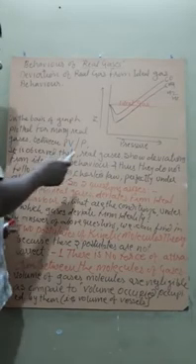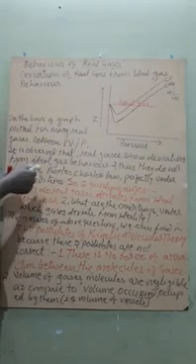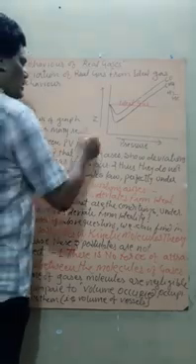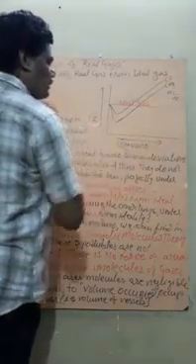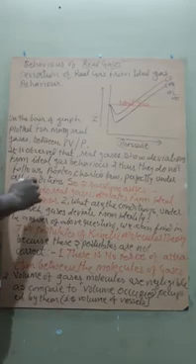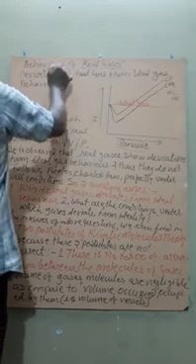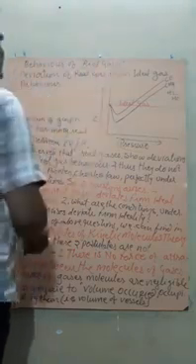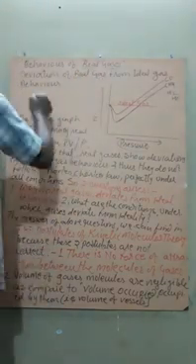Now, students, here is a graph plotted of the product of pressure and volume against the pressure. The content is the behavior of real gases, that is, the deviation of real gas behavior from the ideal gas behavior.